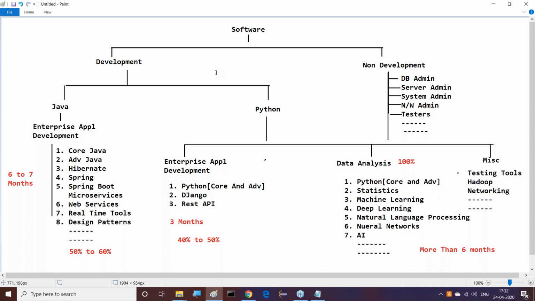That area is also a good area. Nowadays very good demand is going on for Node.js and React.js. If you know these, you are able to get a job, so that is another area, mainly front end development. Pages development and front end development in general we call it. But I have not included that. My main comparison is for Java and Python: which areas are available under Java and which under Python. That we have to understand clearly.